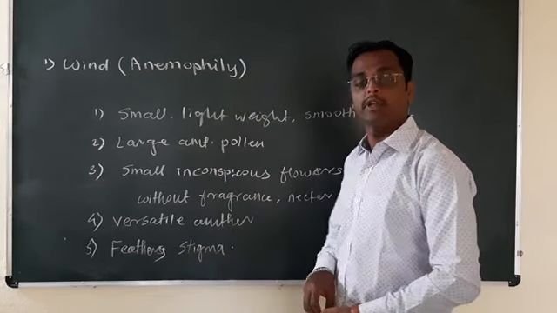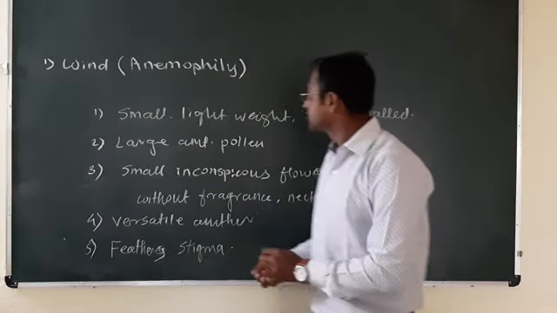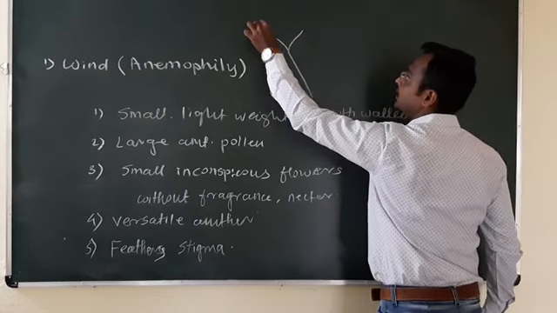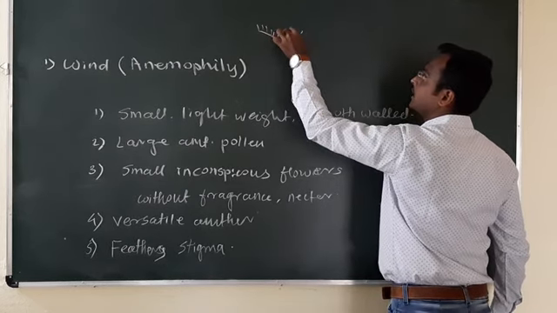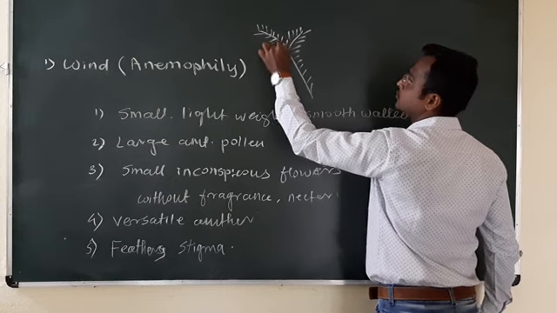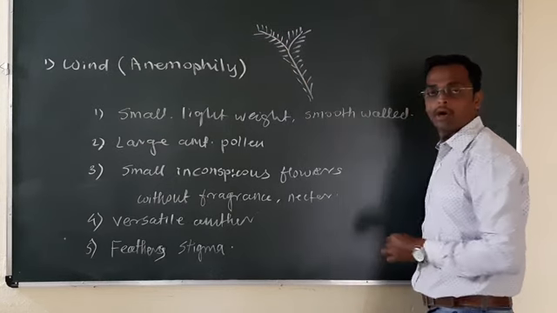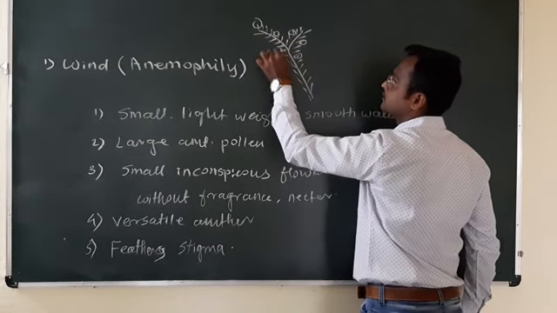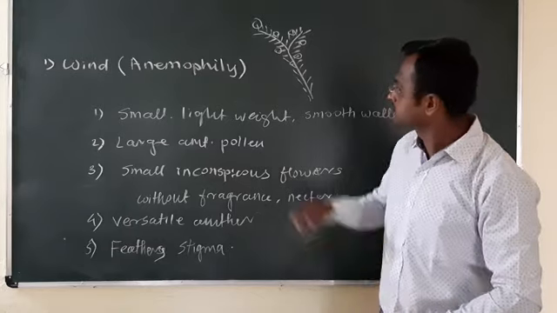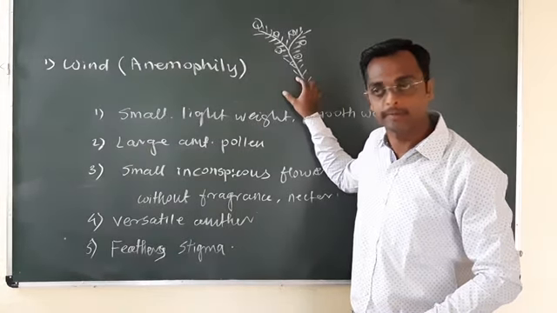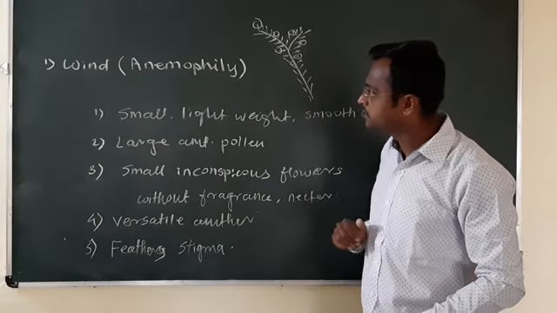The stigma is bifurcated and feather-like, with hair-like structures on it, so as to trap the pollen grains which come along with the wind. Such type of adaptation is seen in the stigma. The stigma is feathery to trap the pollen grains.